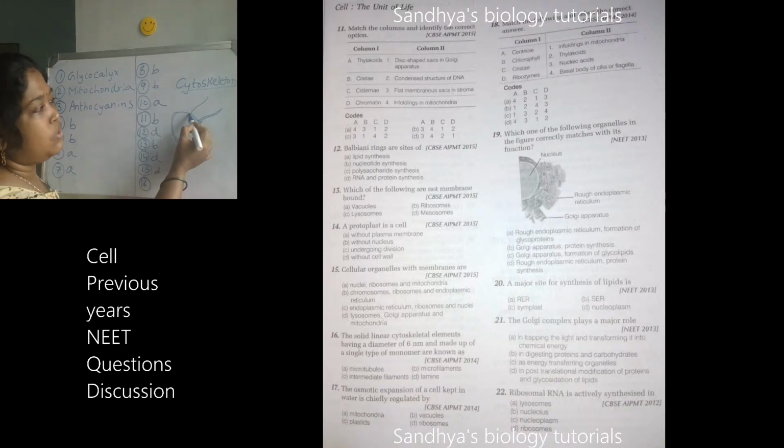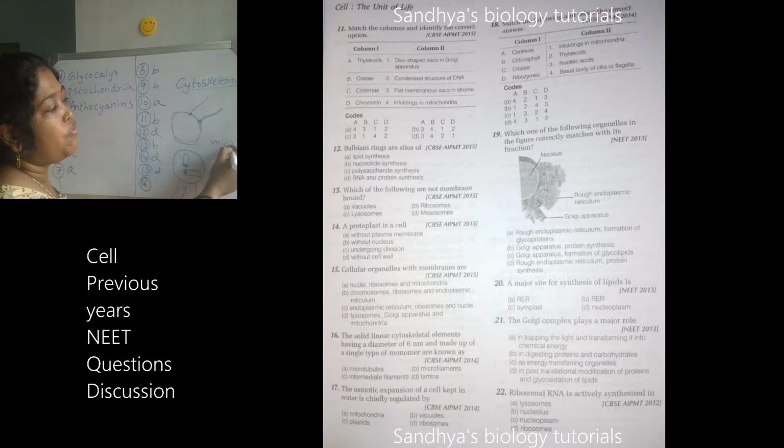When it is attached to the plasma membrane, here I have given you the structure of centrioles. Centrioles are mainly responsible for spindle fiber formation. This centriole will contain microfilaments which are made up of proteins.